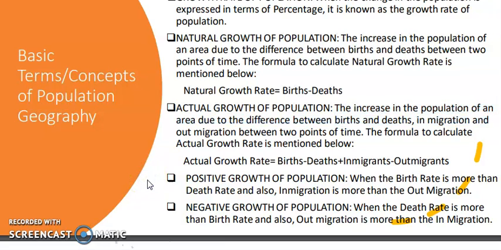Positive growth and the negative growth: when the birth rate is more than the death rate, or when the in-migration is more than the out-migration, obviously the population number will increase, that is called the positive growth of the population.